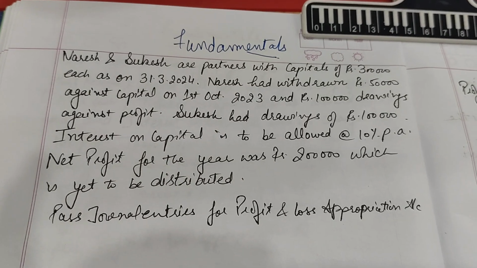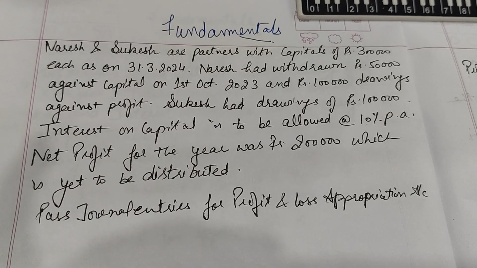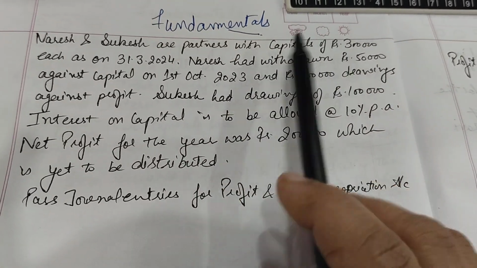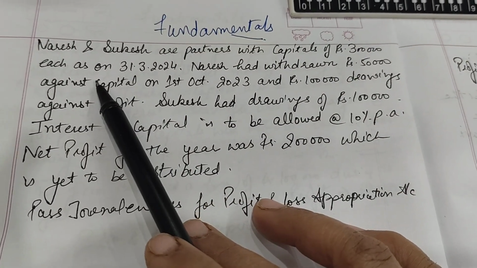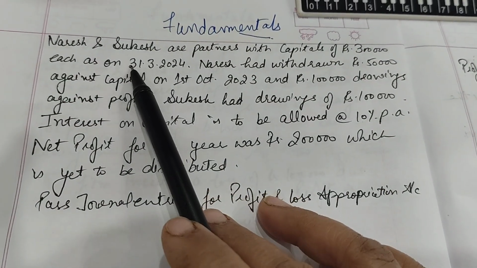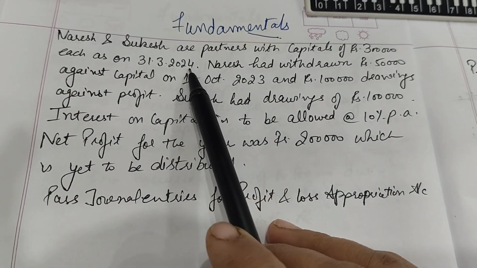Hello friends, there is one question from fundamentals in front of us. Let's solve this. Naresh and Sukesh are partners with capitals of 3 lakh each. That means 3 lakh from Naresh and 3 lakh from Sukesh, on 31st March 2024.